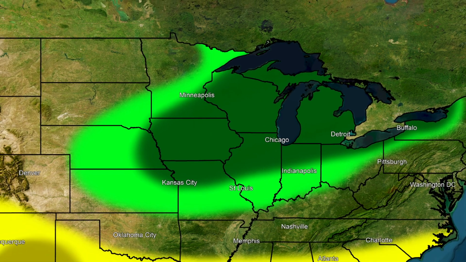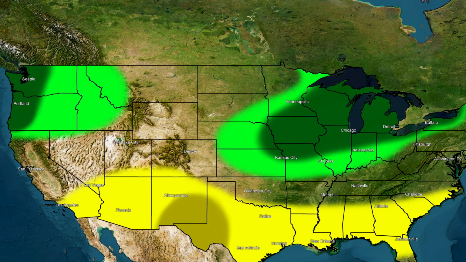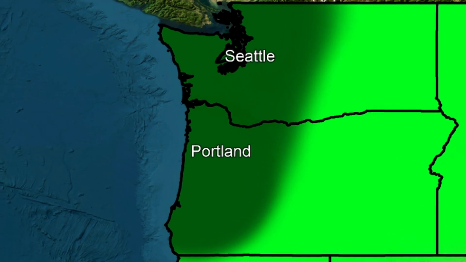Now, the next regions I want you to take a look at are those darker green regions. These are our above average regions for precipitation. Now, the first one again is going to be up in the Pacific Northwest, and this region typically sees a very significant amount of rainfall and overall precipitation already. So we are expecting an increase on top of that, and quite a big difference. So we are expecting a lot more precipitation, as we talked about with those patterns.